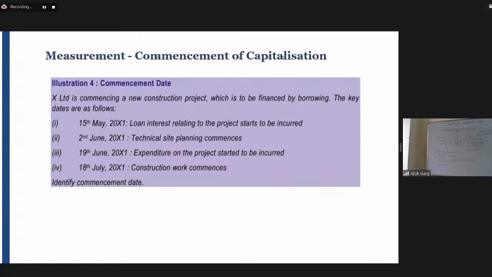Shreyansh, 18th July is not the right answer. Why? Because on 18th July the construction work has been started, and I have told you that the construction work is not important. Even if the technical and administrative work has been started, that suffices to meet the condition for the commencement date. Okay. Yes, Nanda, Kaustubh, Chavi, Ambika, Pujita, you all are right. 19th June is the right answer.